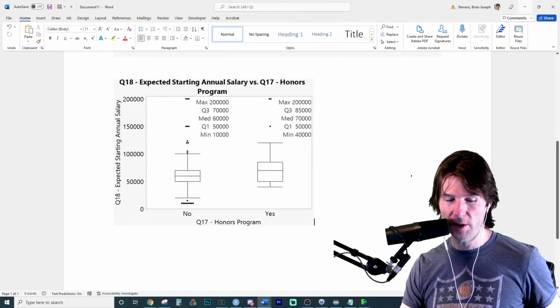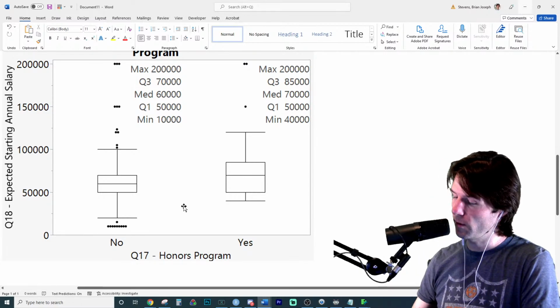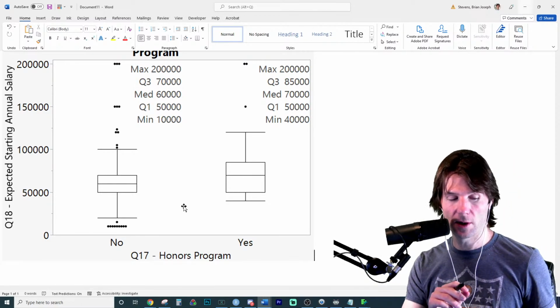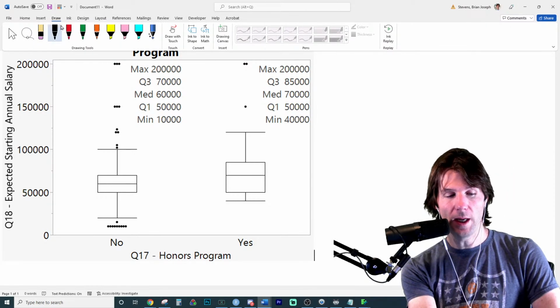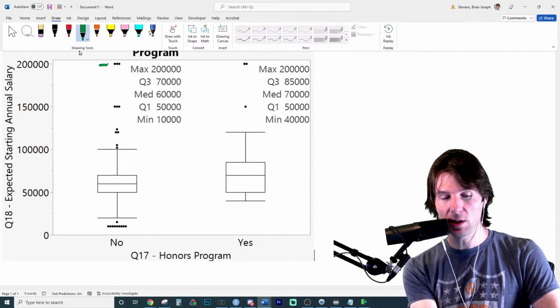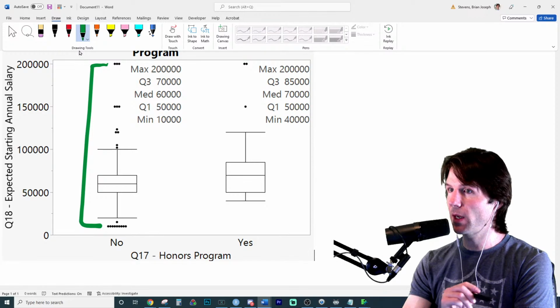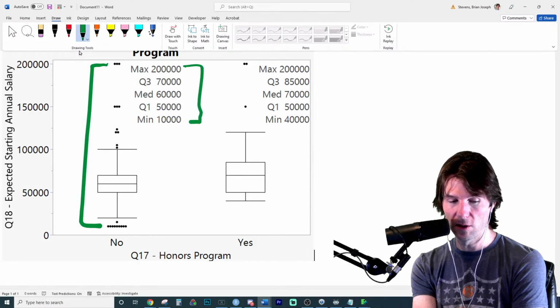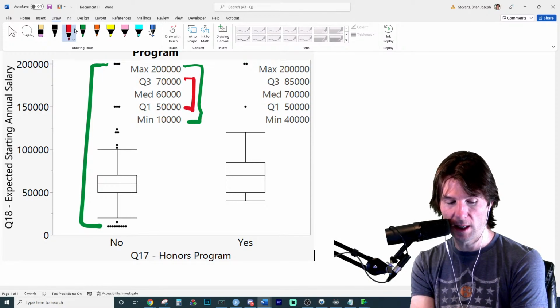And it's important to know where these numbers are coming from. So whenever you look at a box plot, you have to be very careful. And here's the number one thing to be careful of. So this is basically teaching to the test. We love our teaching to the test moments. So when you are looking at box plots, the range of the data is the min to the max. So the minimum value to the maximum is the range of the box plot, which is this value right here. The IQR of a box plot is Q1 to Q3, and it is the box of the box plot.